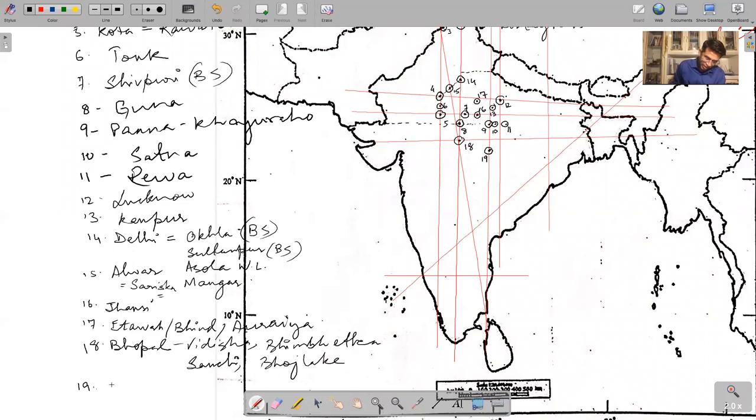Which dam can be approximated at Jabalpur? Bargi Dam, B-A-R-G-I, one of the projects of the River Narmada. It's also a fault, the Dhuandar fault.